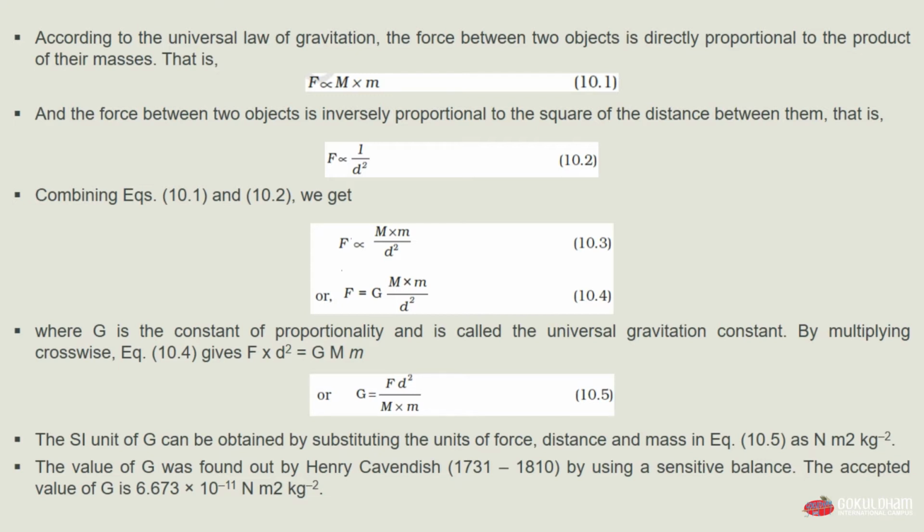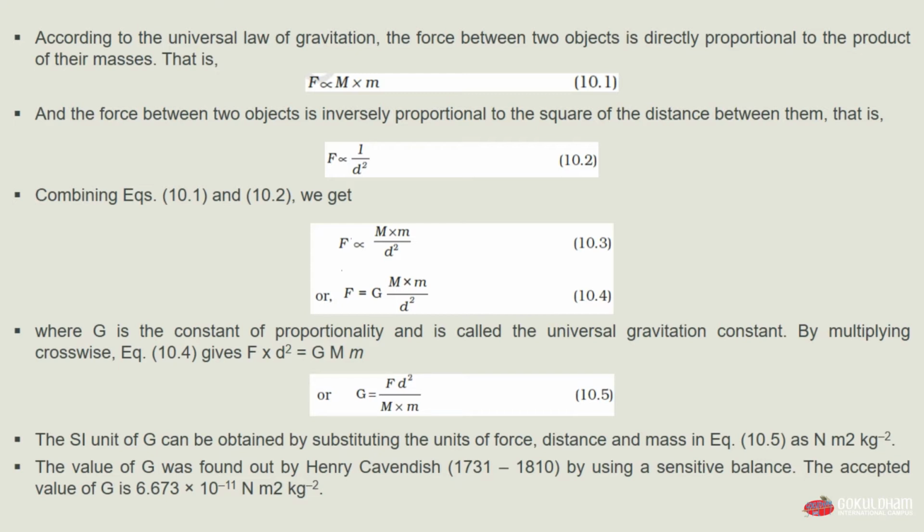That is, force is proportional to 1 by d square. In order to make the distance inverse, we have to divide it by 1. So force is proportional to 1 by d square, and we can also say force is inversely proportional to the distance squared. So F proportional to 1 by d square is our equation 10.2.